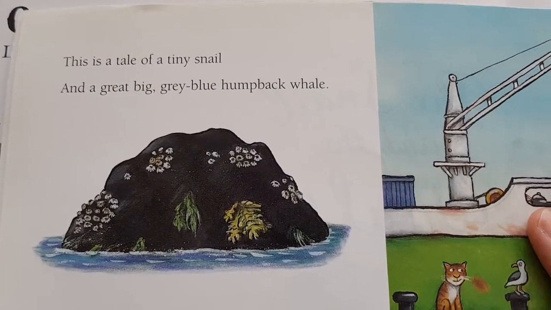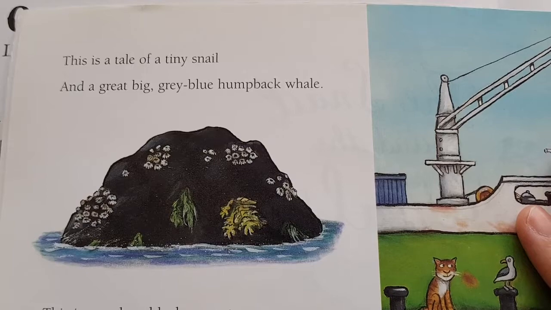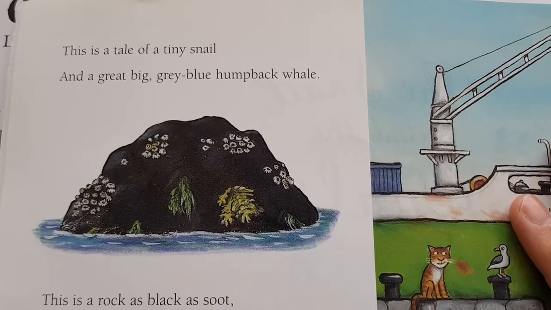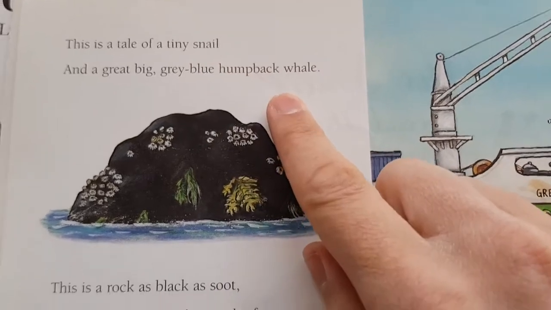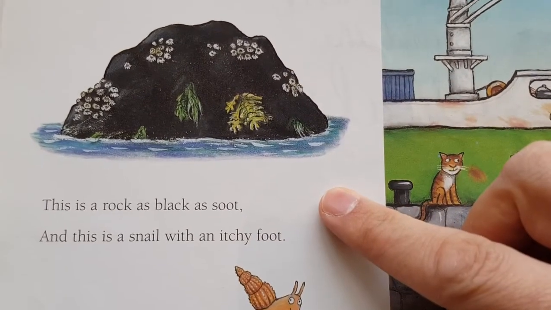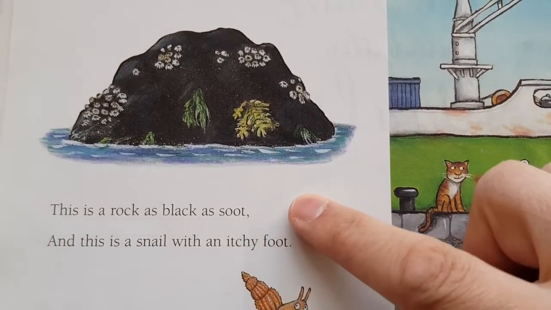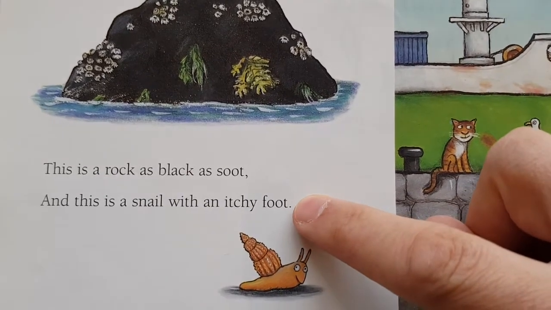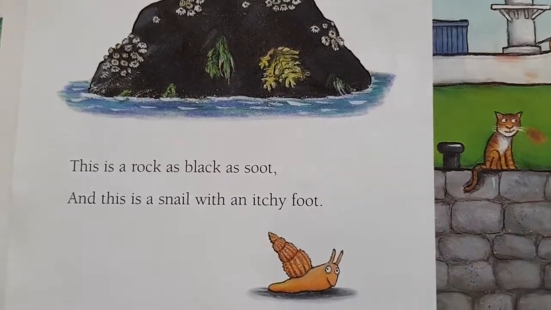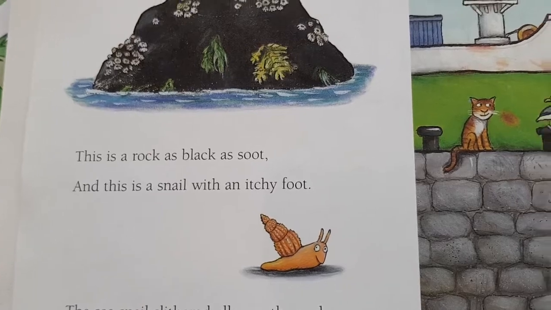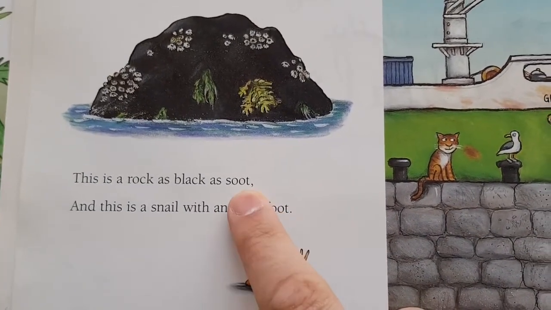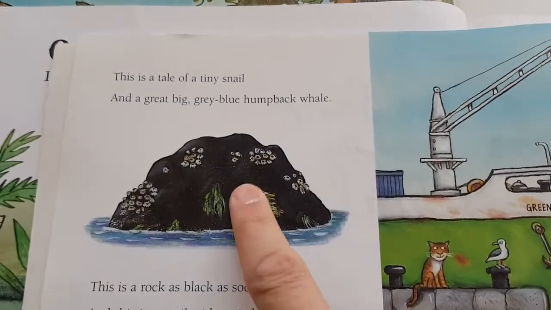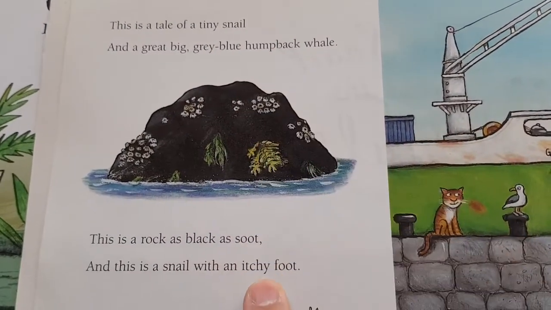This is a tale of a tiny snail and a great big grey-blue humpback whale. So again we have A. This is a rock as black as soot, and this is a snail with an itchy foot. I mean, it doesn't actually have feet, so it's complete nonsense. I don't know what they're talking about. But it is another rhyming pair there. We have soot and foot. So we're going to have A, B.